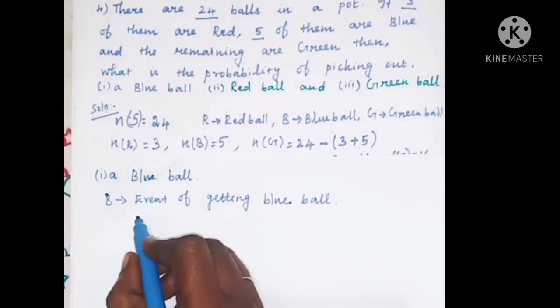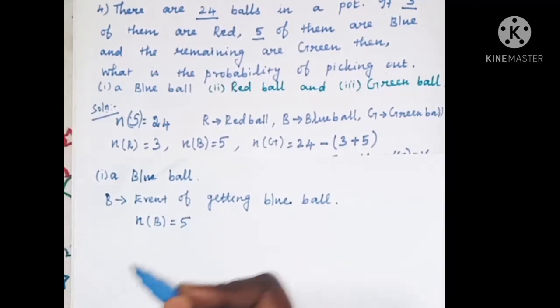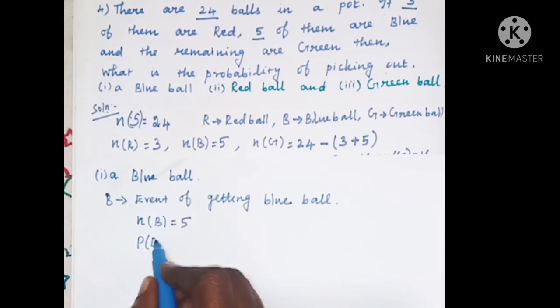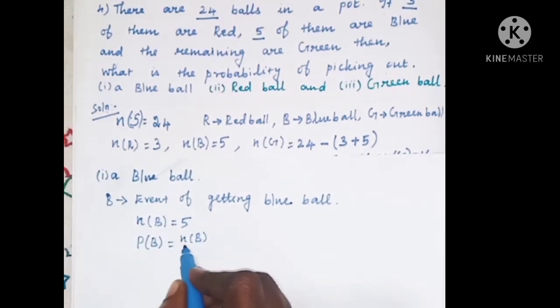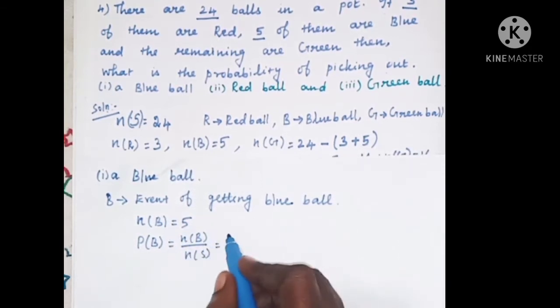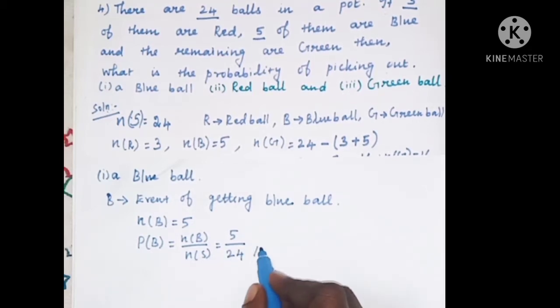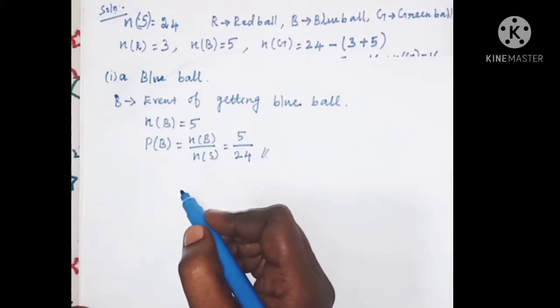Blue ball. So n of B, the number of blue balls, is equal to 5. Now we have to find the probability of blue balls. P of B is equal to n of B divided by n of S. So n of B is 5, divided by n of S, which is 24. 5 by 24 is the answer for the probability of getting a blue ball.